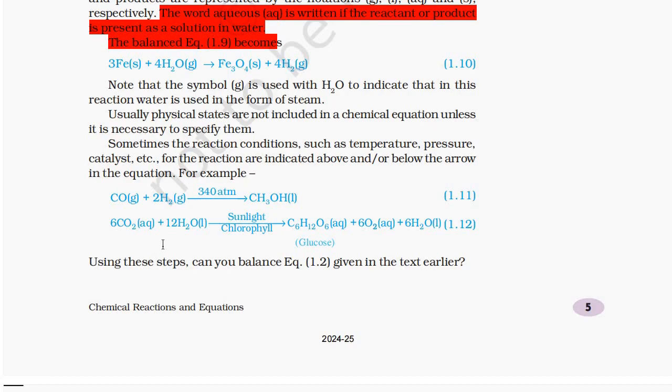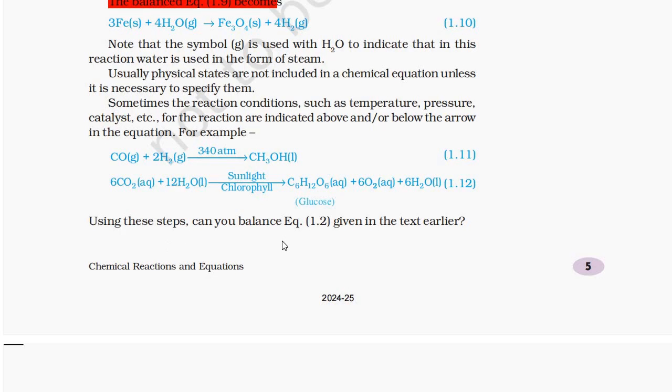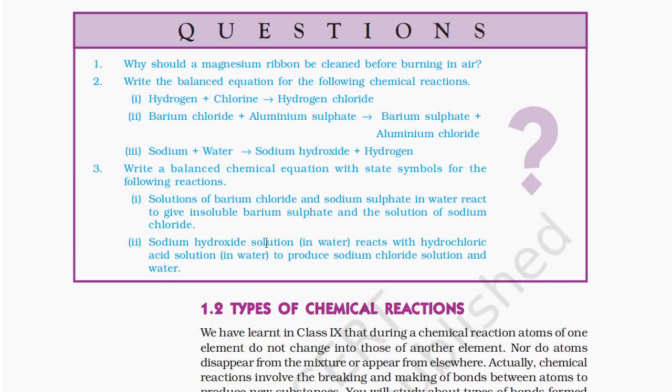6CO2 plus 12H2O gives C6H12O6 (glucose) plus 6O2 plus 6H2O in the presence of sunlight and chlorophyll. Using these steps, you can balance equation 1.2 given in the text earlier.